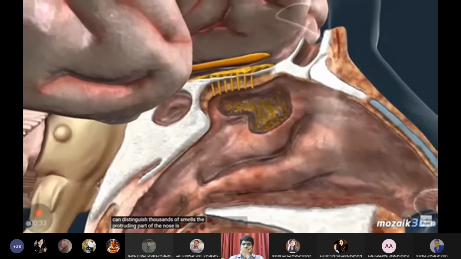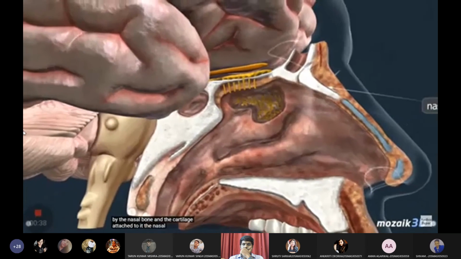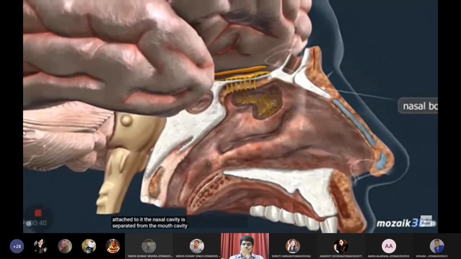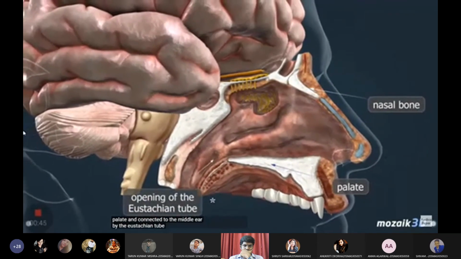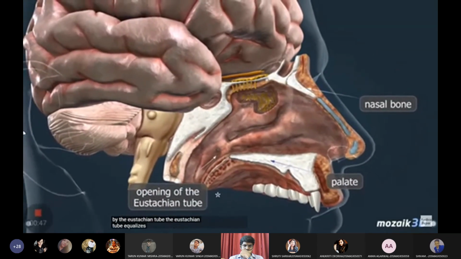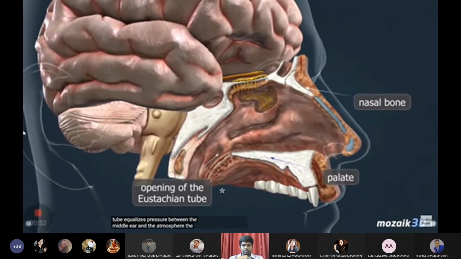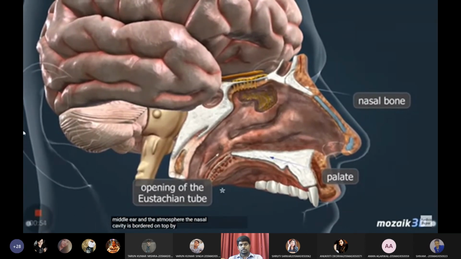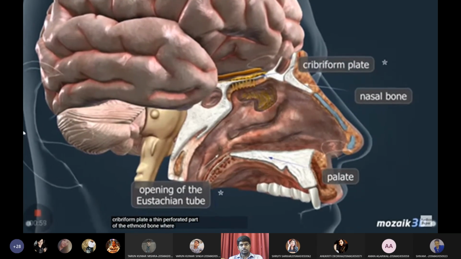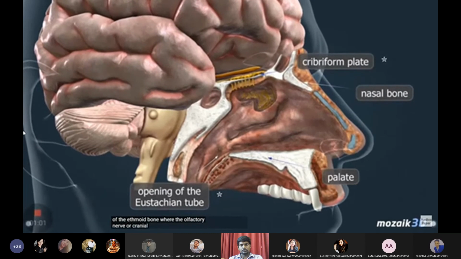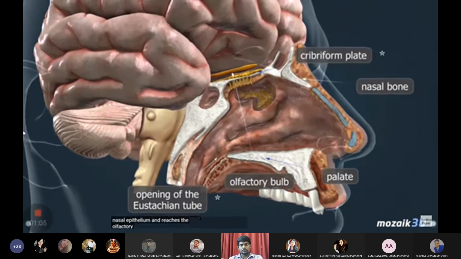The protruding part of the nose is supported by the nasal bone and the cartilage attached to it. The nasal cavity is separated from the mouth cavity by the palate and connected to the middle ear by the eustachian tube. The eustachian tube equalizes pressure between the middle ear and the atmosphere. The nasal cavity is bordered on top by the cribriform plate, a thin, perforated part of the ethmoid bone, where the olfactory nerve, or cranial nerve 1, crosses the nasal epithelium and reaches the olfactory bulb.